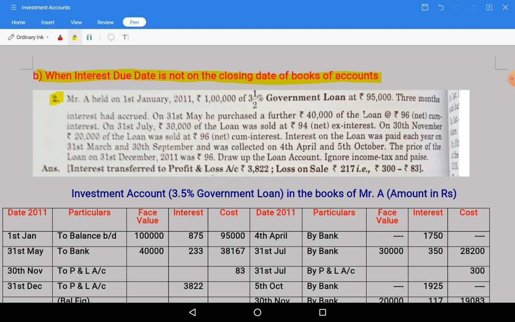Second question we are dealing with. Mr. A held on 1st January 2011 rupees 1 lakh of 3.5% government loan. Don't get confused with the 3.5%; 3.5 means 3.5%. He bought it at rupees 95,000. Nominal value is 1 lakh but cost is 95,000. Okay, so per unit it will be how much, that we need to see.